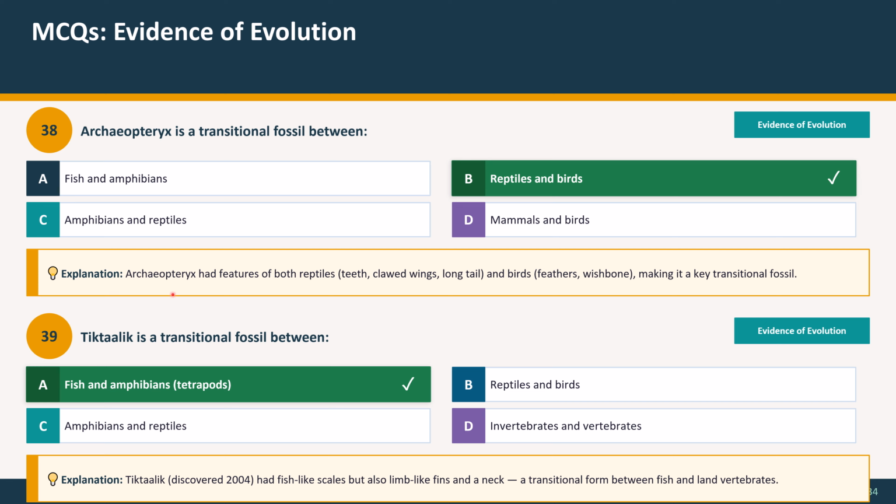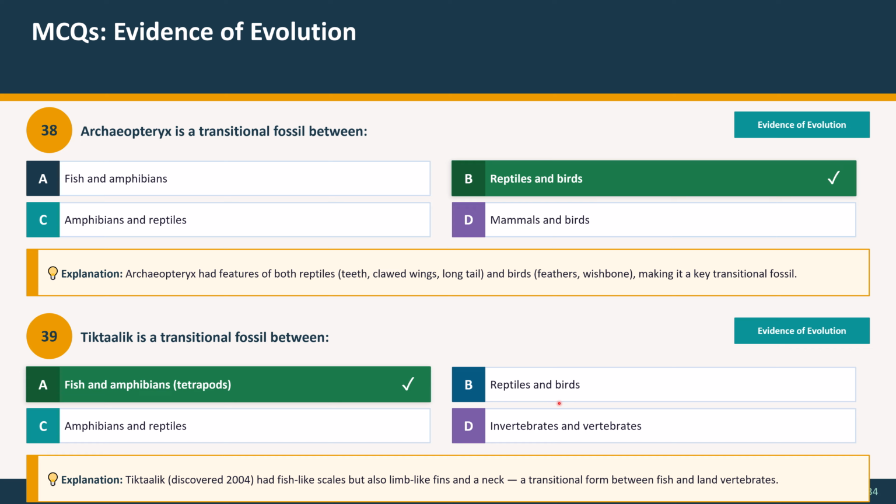Explanation: Archaeopteryx had features of both reptiles: teeth, clawed wings, long tail, and birds: feathers, wishbone, making it a key transitional fossil. Question 39. Tiktaalik is a transitional fossil between: Option A, fish and amphibians, tetrapods.